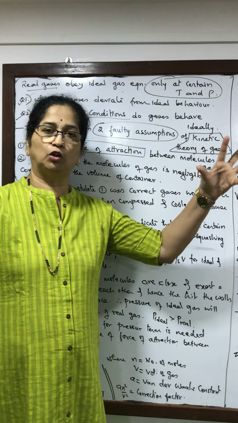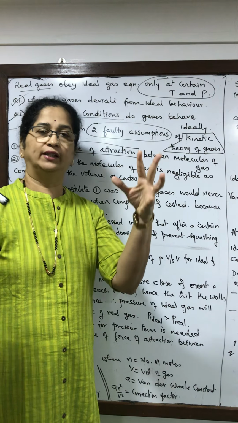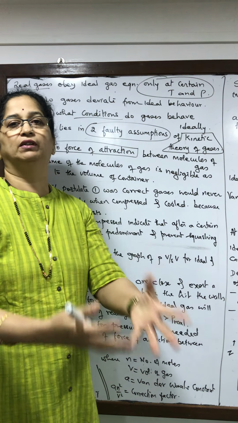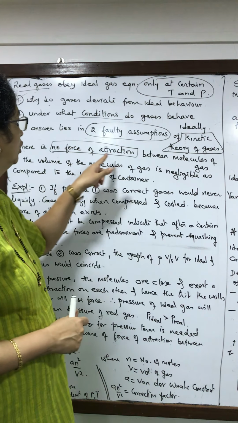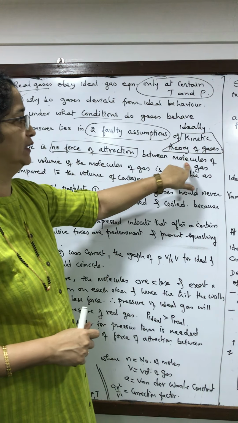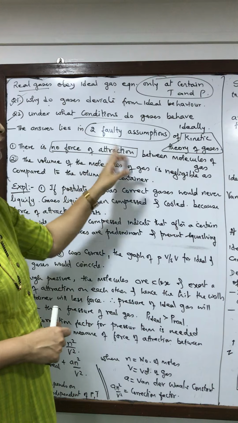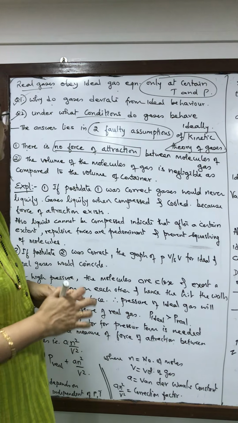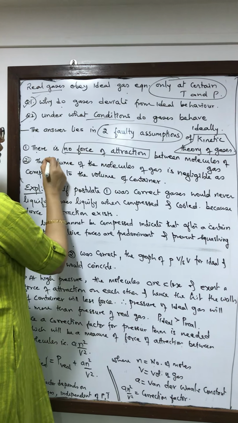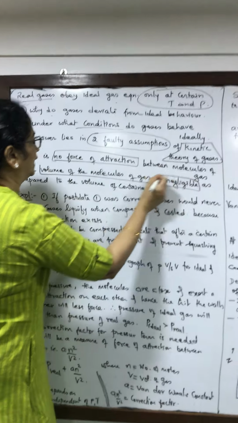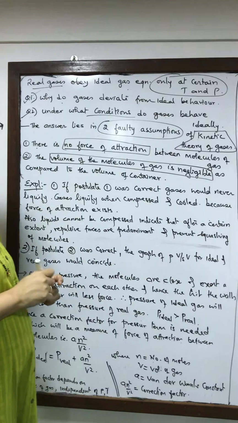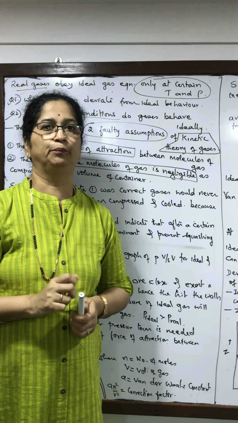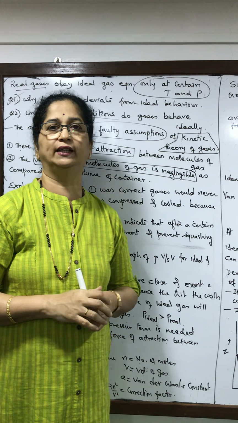Remember, to liquefy, the molecules have to come close. And when they come closer and closer, the attractive forces will be so much that they will get converted to liquid. So the kinetic theory of gases assumes that there is no force of attraction. That is a faulty assumption. Secondly, according to this theory, the volume of the molecules of the gas is neglected. As I said, in ideal gases, it is considered as point size. In those circumstances, yes, we can neglect it.